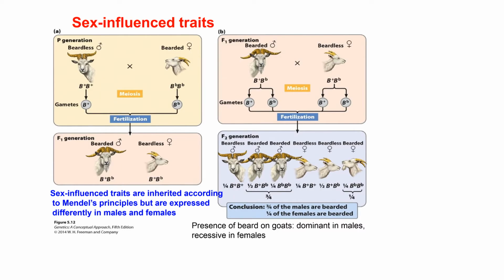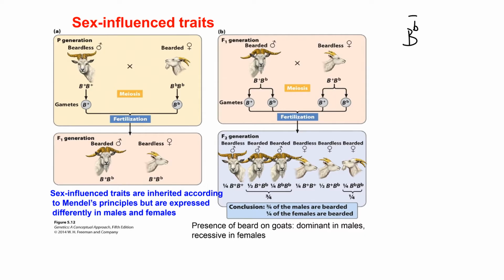Let's now look at some examples. One of the best examples of sex-influenced traits is inheritance of beards in goats. Beard is encoded by an allele which will be labeled B. Inheritance of these traits follows Mendelian principles.